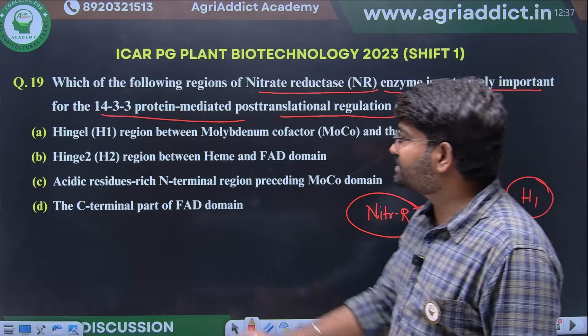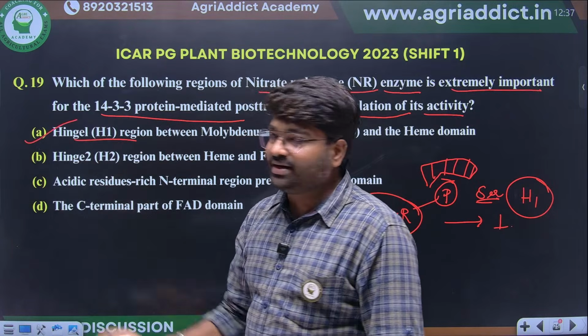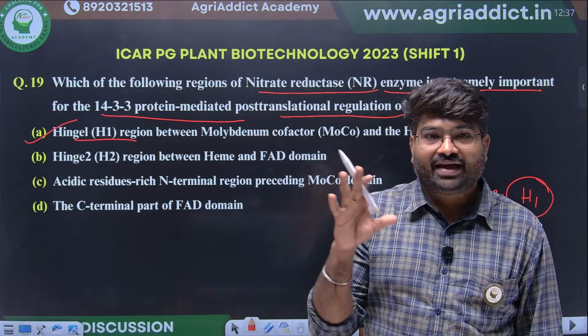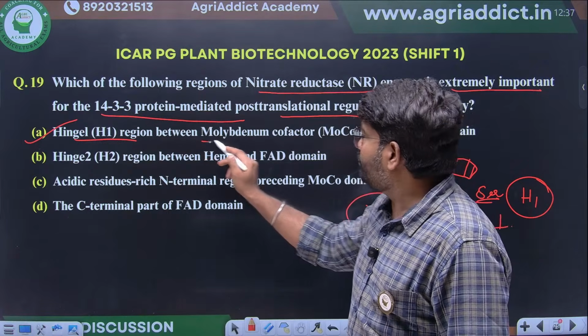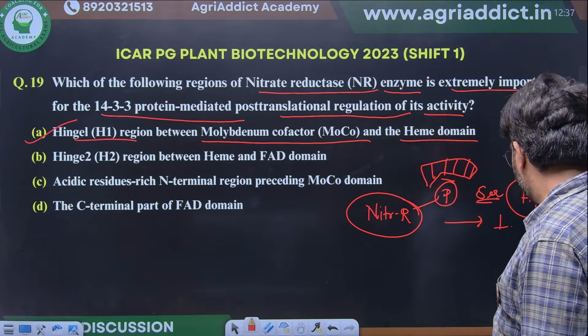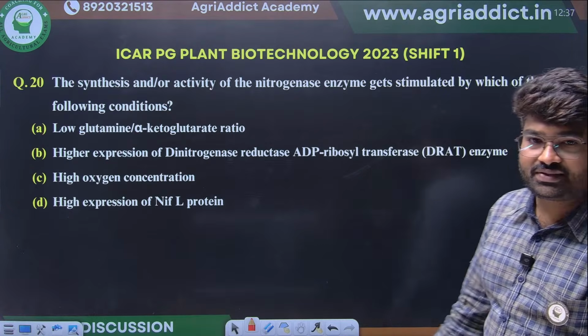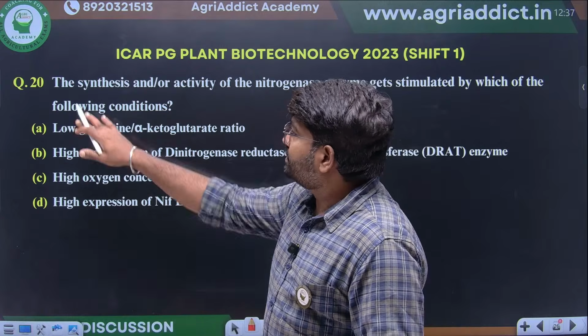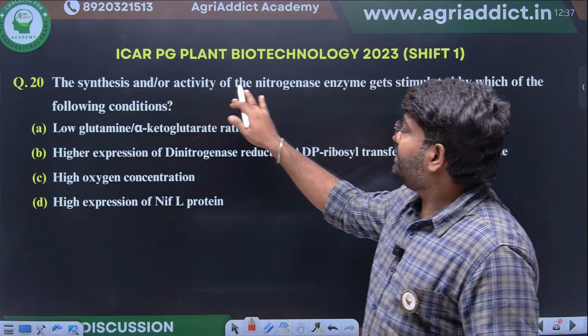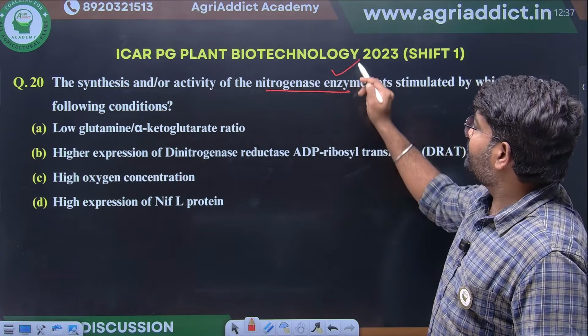It will happen at Hinge 1 region, between the molybdenum containing cofactor and the heme domain. This we have already discussed in our lecture. Clear?